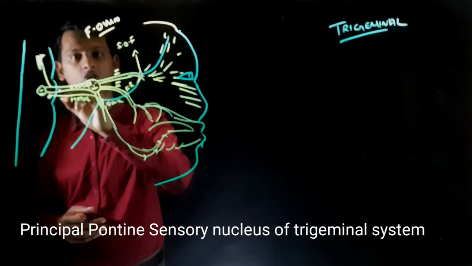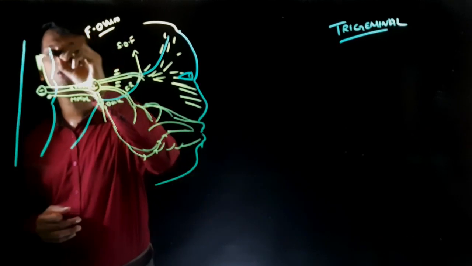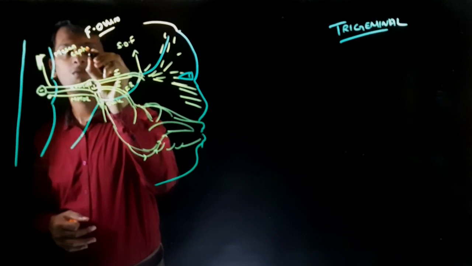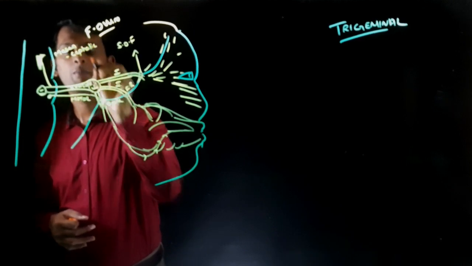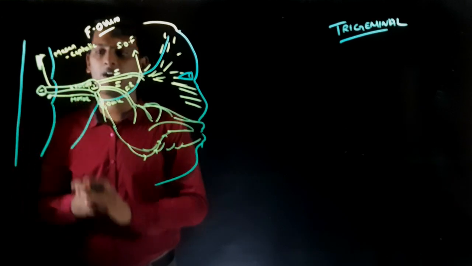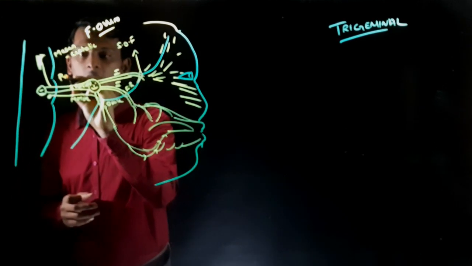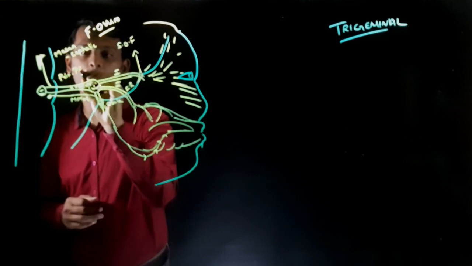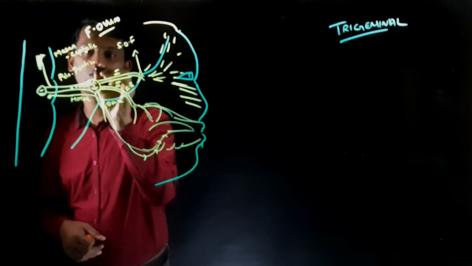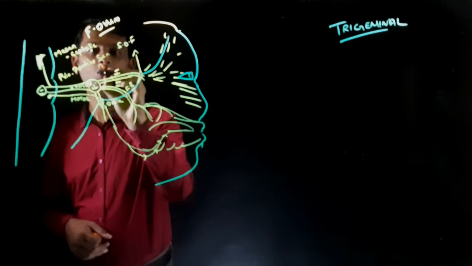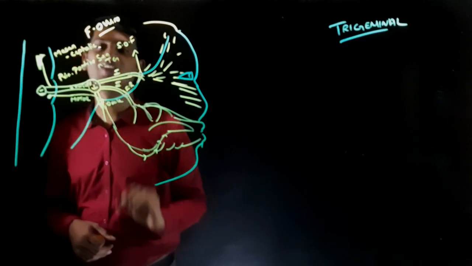So again, principal pontine sensory nucleus. This is your mesencephalic nucleus in the midbrain, and the principal pontine sensory nucleus of the trigeminal system.